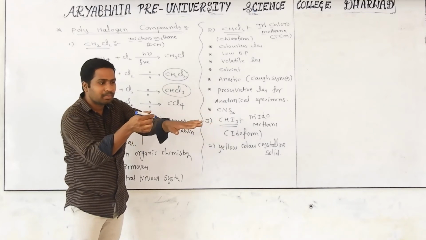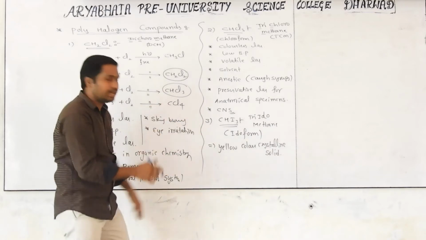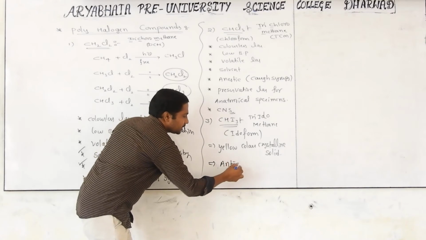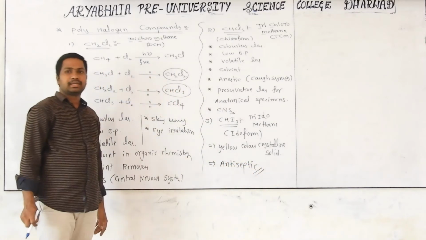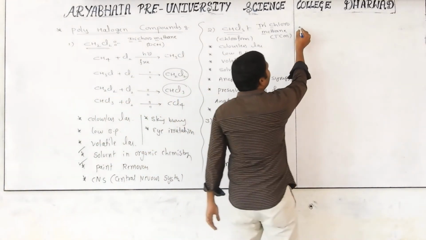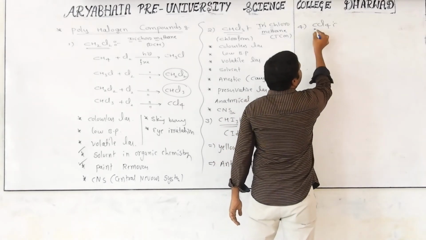That liquid we apply on those wounds, and it is one of the best antiseptics. It is acting as an antiseptic. This is important. So, iodoform is acting as an antiseptic. And later, we are discussing one more compound, which is nothing but CCl4.